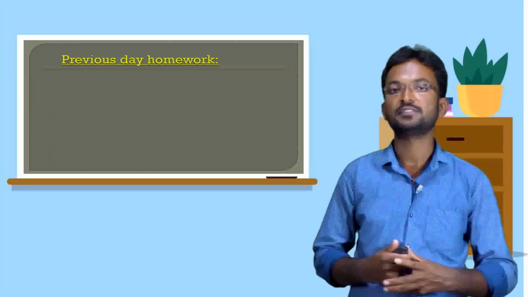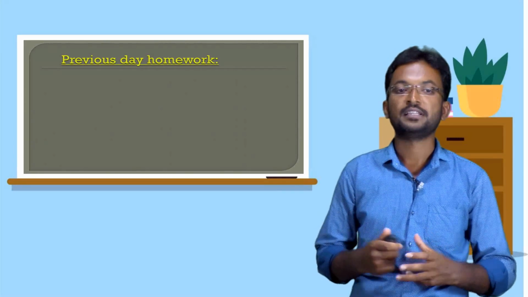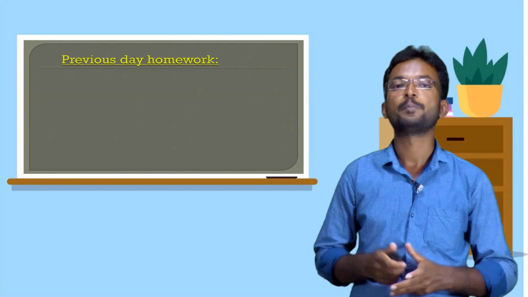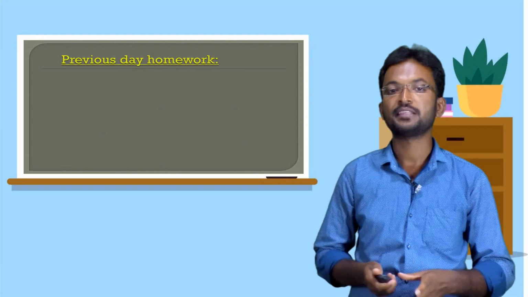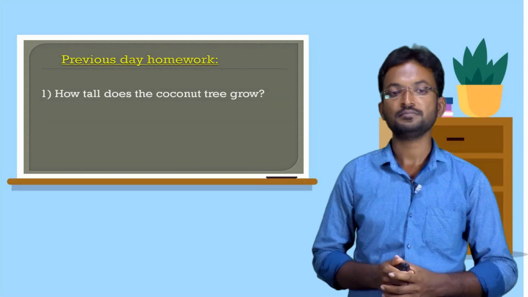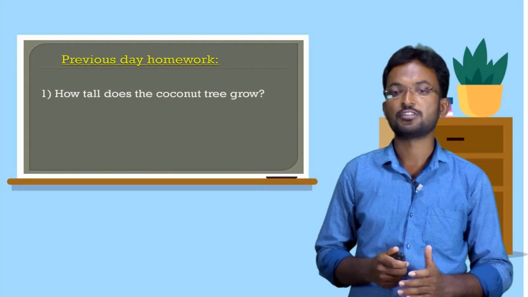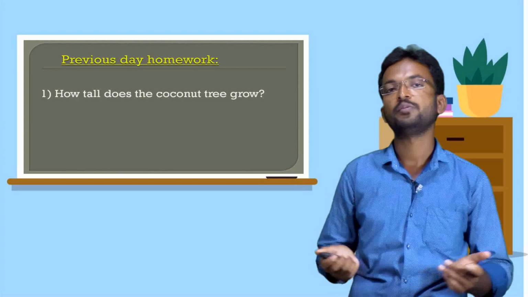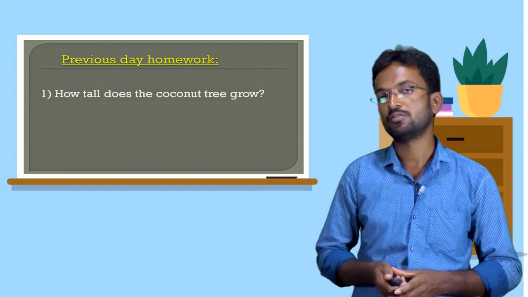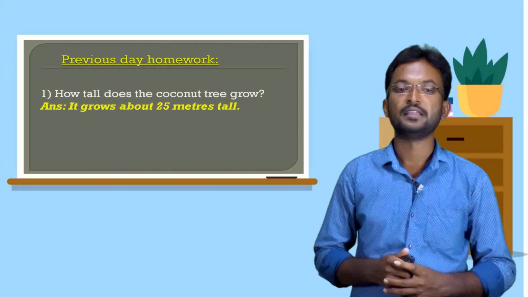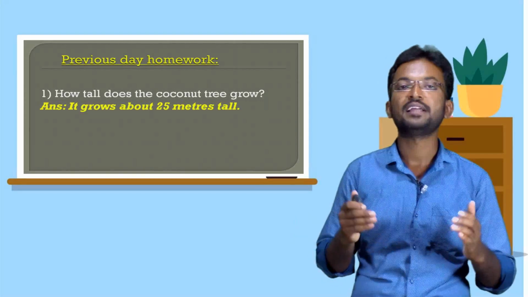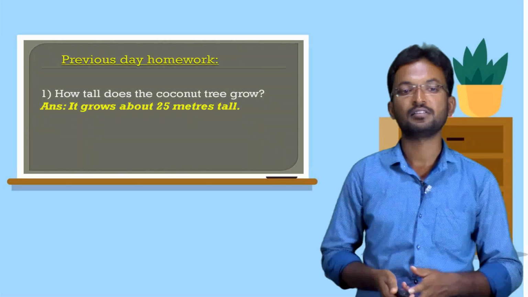Okay, dear children, yesterday I gave some questions for your homework. I hope you've done the homework and have come here. Please answer my questions. First question is, how tall does the coconut tree grow? Yesterday we already discussed this. The answer is, it grows about 25 meters tall. The normal height of a coconut tree is 25 meters.